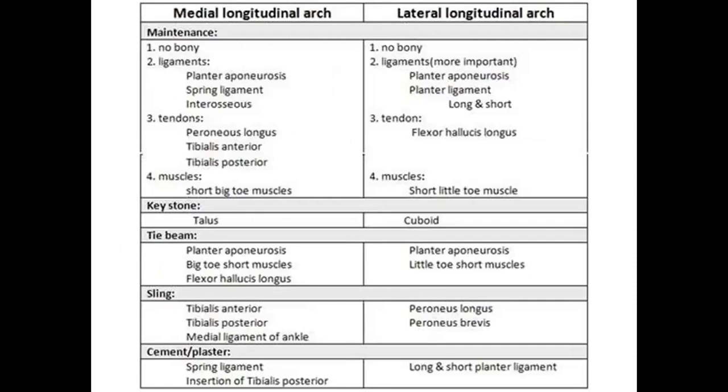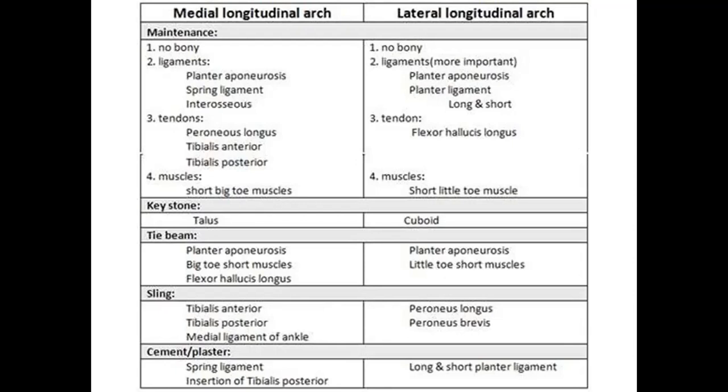In the maintenance, there is no bony maintenance. The ligaments: plantar aponeurosis, spring ligament, interosseous ligaments. Tendons: peroneus longus, tibialis anterior, tibialis posterior. Muscles: short big toe muscles. For the lateral longitudinal arch, ligaments: plantar aponeurosis, plantar ligaments, long and short. Then the tendons, flexor hallucis longus as well. Muscles: short little toe muscles. The keystone is the talus; the keystone is the cuboid for the lateral longitudinal arch.